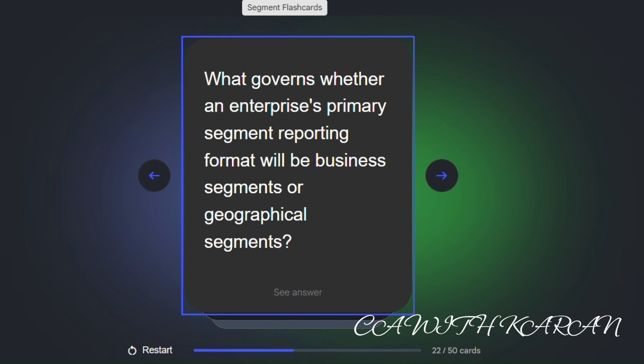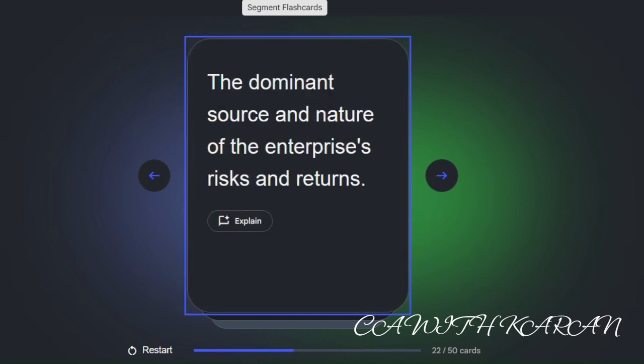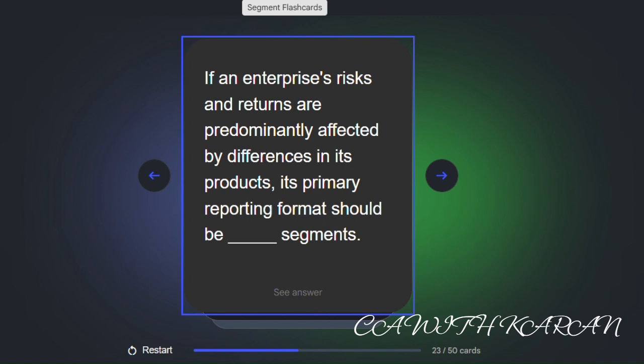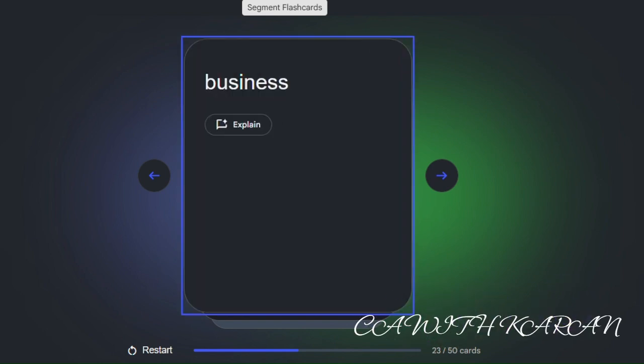What governs whether an enterprise's primary segment reporting format will be business segments or geographical segments? The dominant source and nature of the enterprise's risks and returns. If an enterprise's risks and returns are predominantly affected by differences in its products, its primary reporting format should be business segments.